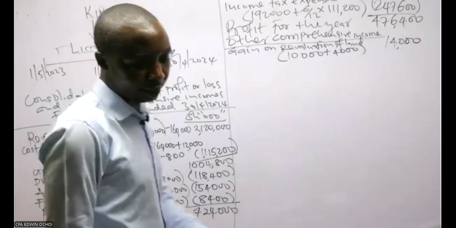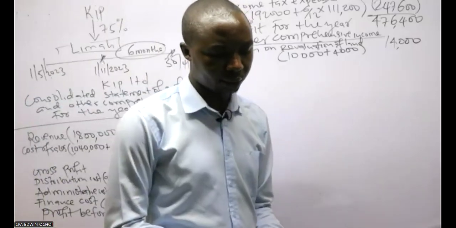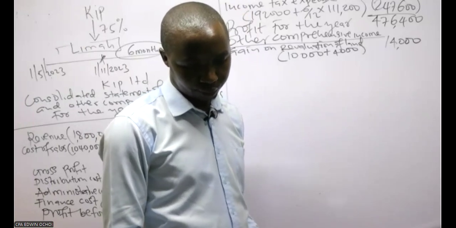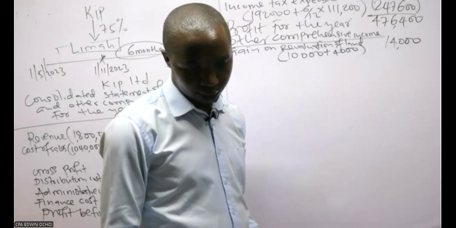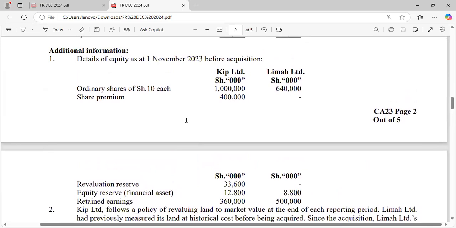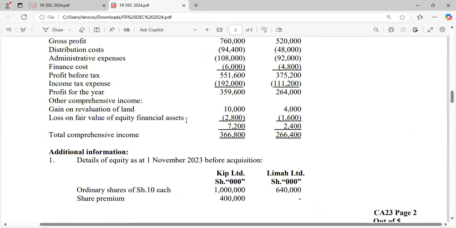Then there was a loss. There is one item which is a loss. It was a loss on fair value of equity financial assets.